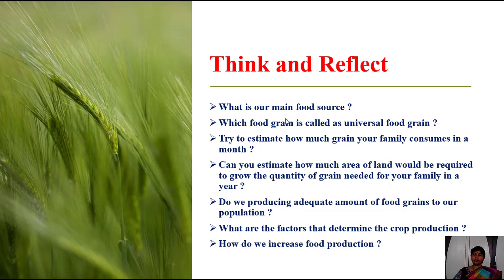Okay children, what is the main food material which we are eating every day? That is the major food source, that is rice, isn't it? Which food grain is called the universal food grain? Universal food grain means it is eaten by the people almost throughout the world. So which food grain is eaten by most of the people around the world? That is paddy. We call it rice.